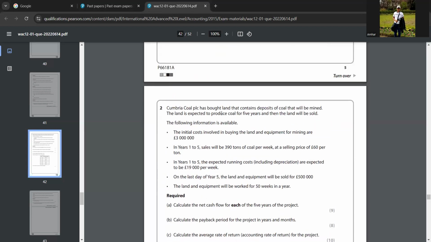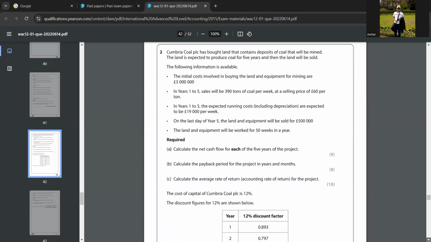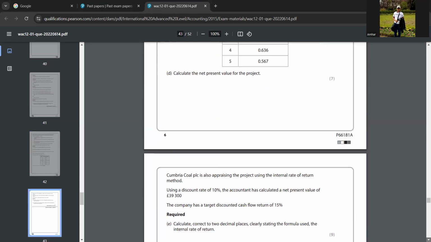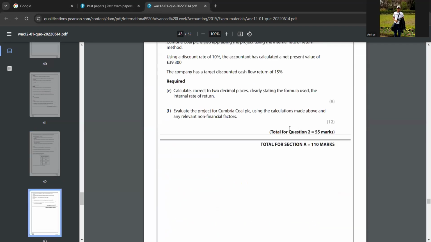So Cumbria Coal PLC has bought land that contains deposits of coal that will be mined. Okay, so they have given initial costs and all that. So based on that, you have found all your other methods value, payback period, ARR, and all that. So now what they are saying is you have to evaluate the project for Cumbria Coal PLC using the calculations made above.